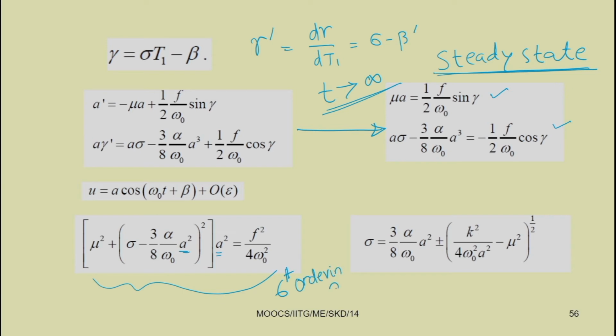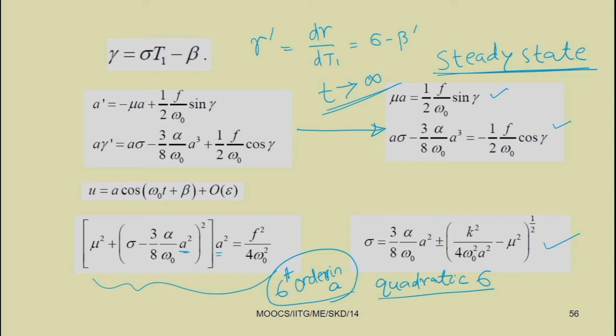So, this equation is sixth order in A, but quadratic in alpha, that is the detuning parameter, or quadratic in sigma. This is not alpha, this is sigma, quadratic in sigma. Sigma is the detuning parameter. So, we can write the quadratic equation and we can find the frequency response by using this equation. So, this is the equation for plotting the frequency response plot.